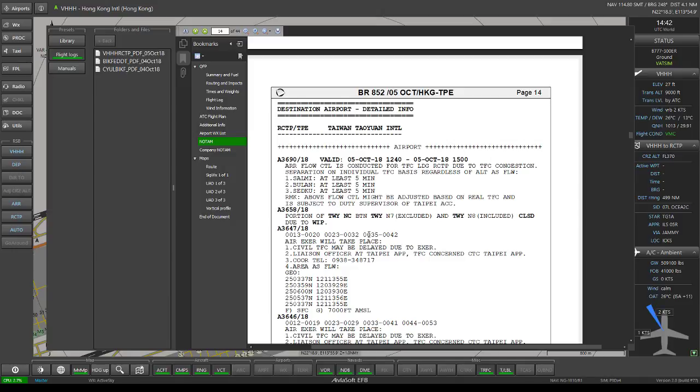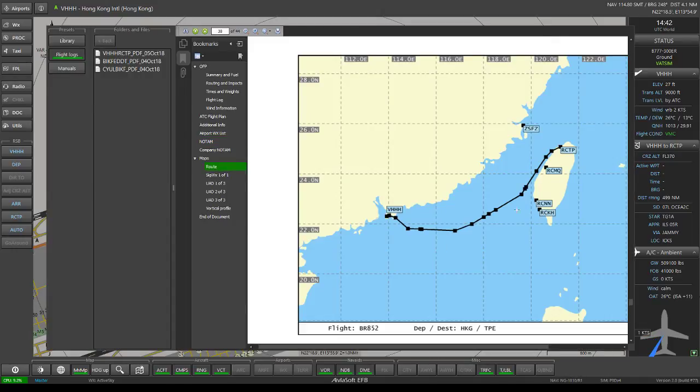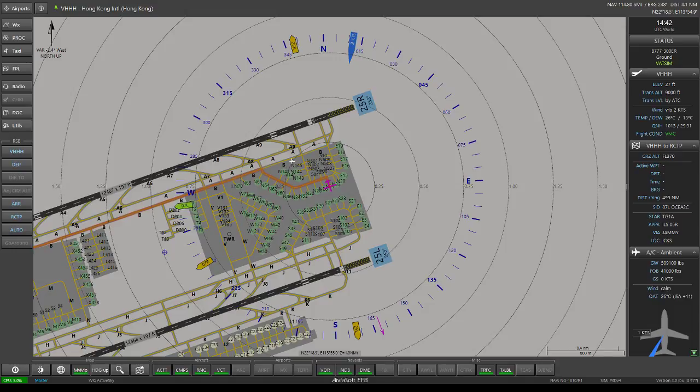For destination airport. Earlier today, I actually had some weather in this area. I wanted to catch that, but yeah, just got home.